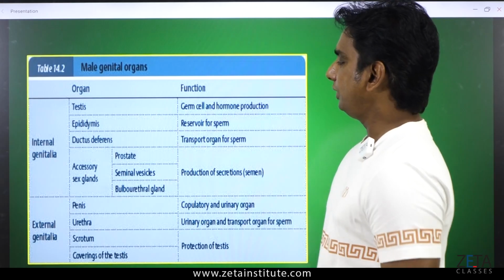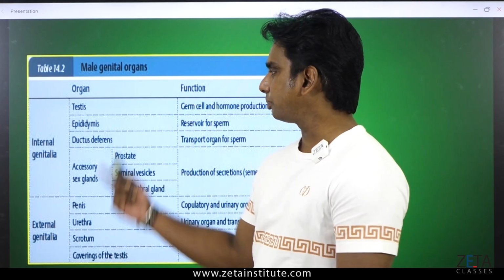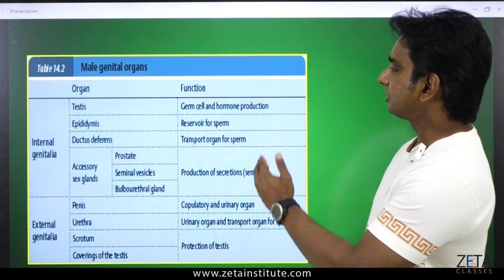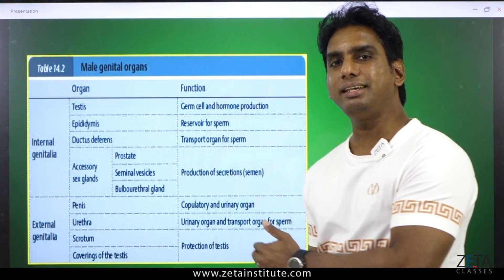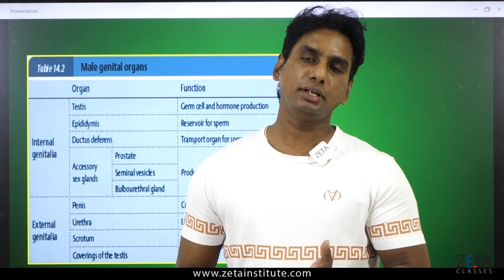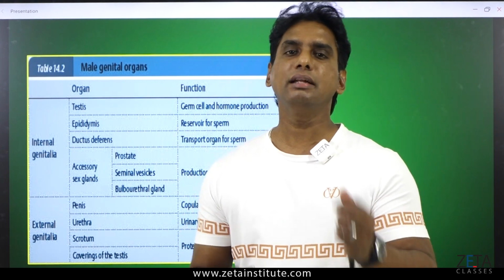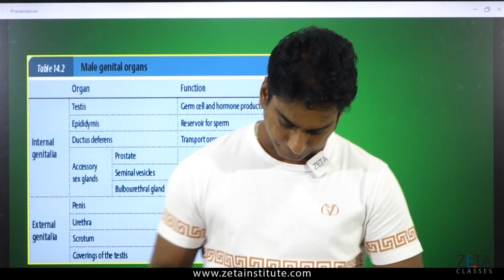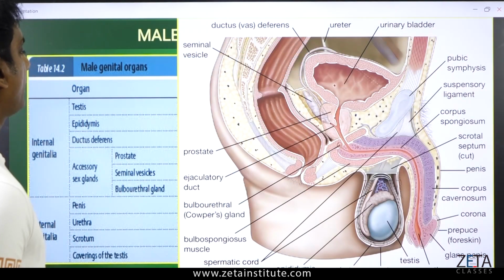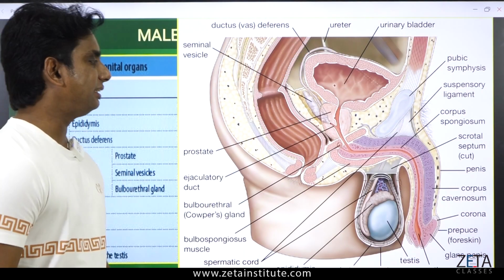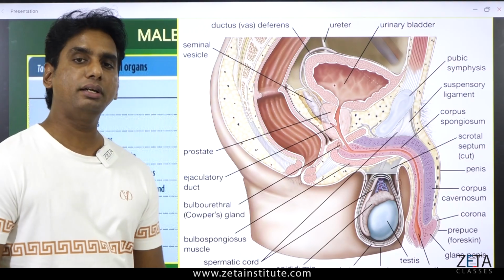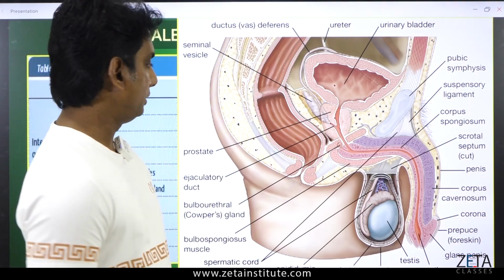First we go to the external genitalia, then I will explain the internal genitalia. Before going into the functions, let us see the structure, how it is arranged. So I will take you to the picture, the anatomy of the system, then we will come back to this slide again. This is what we see, the internal arrangement or anatomical detail of the male reproductive system.